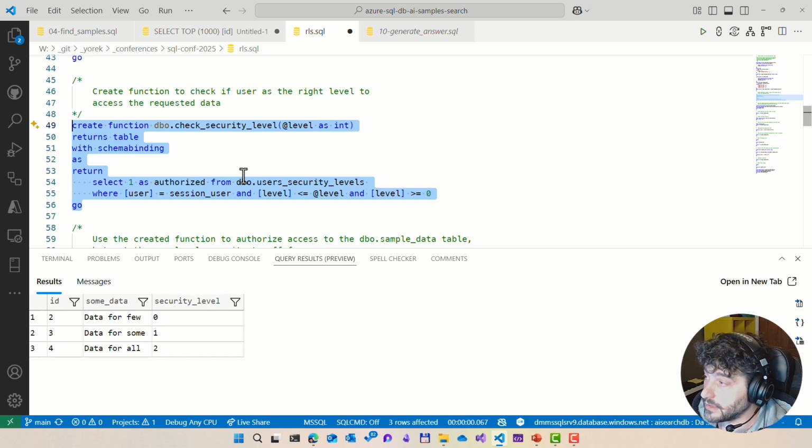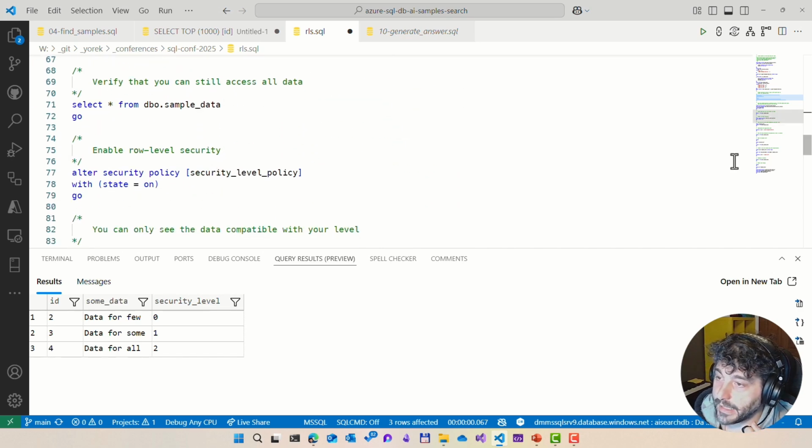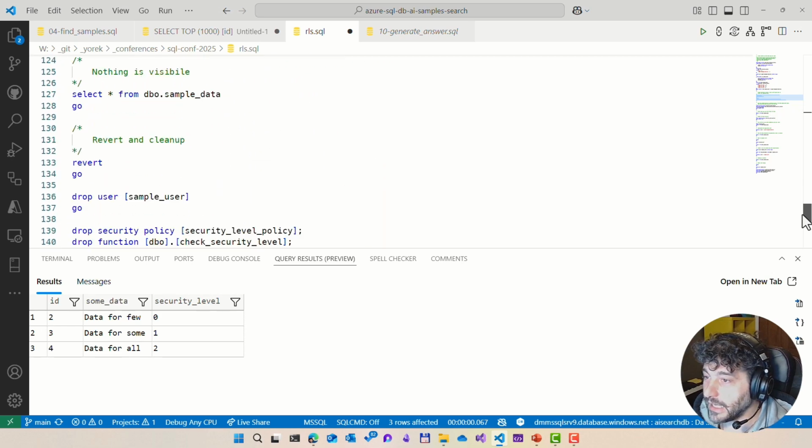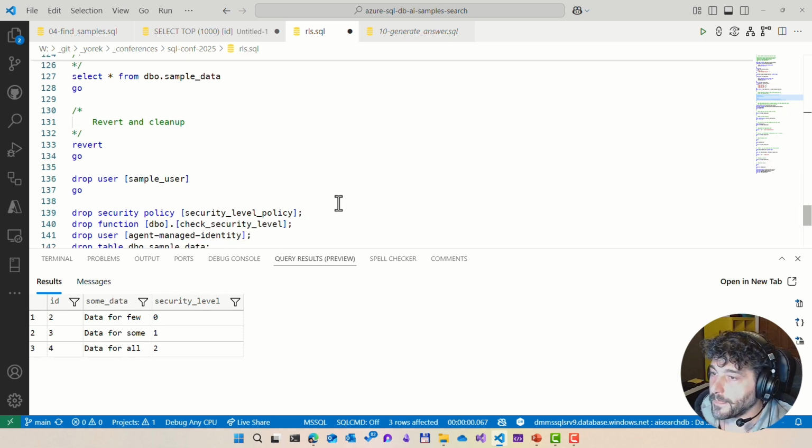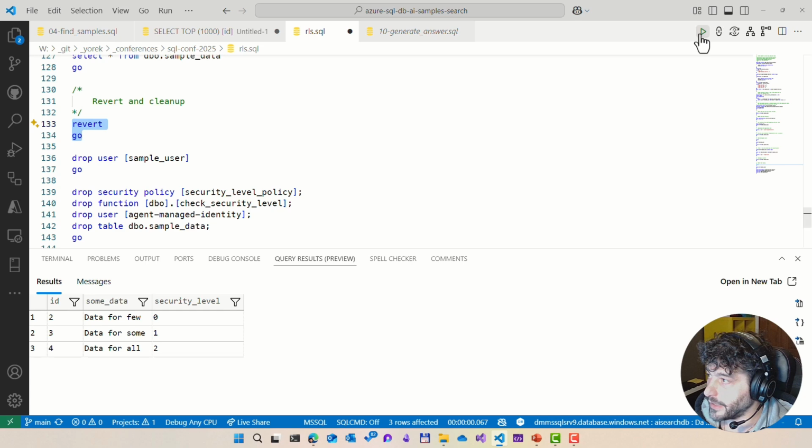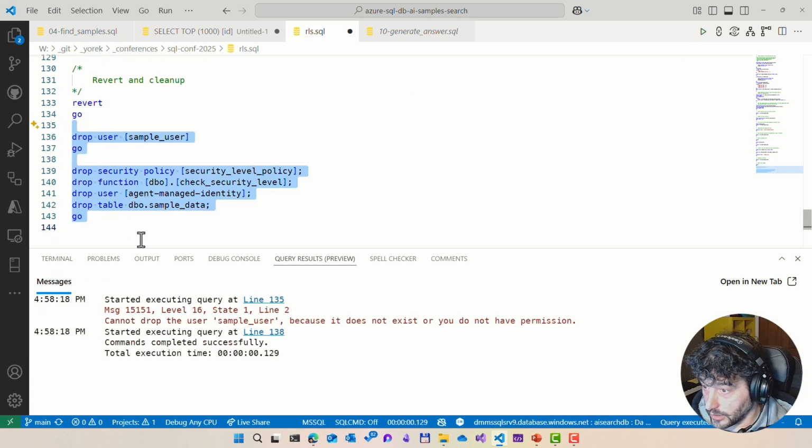That's very important because the moment the agent accesses the database on your behalf, you want to make sure that the agent can only see what you want it to see, so that, again, no one can abuse the agent and hack into the prompt and maybe ask the agent to do something that it was not supposed to do in the first place. That's it. So let me clean up the database and let's go back to the slides.